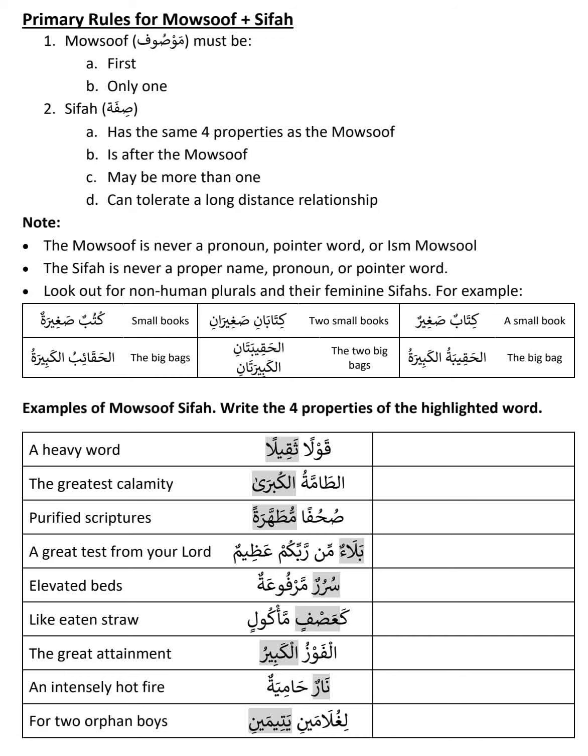Then the Sifa becomes al-kabiratani. All four properties match: both are Rafa, both are dual, both feminine, and both specific. That means the two big bags.